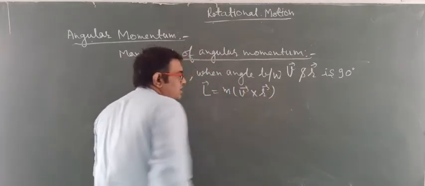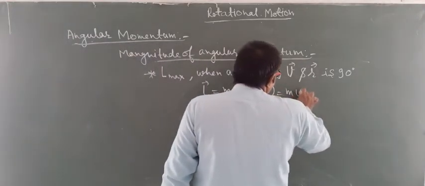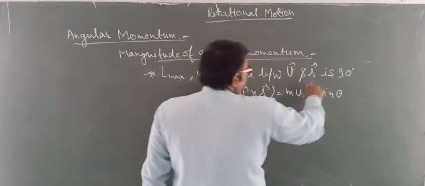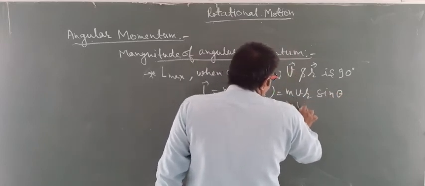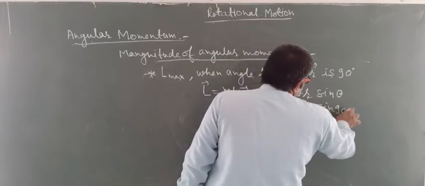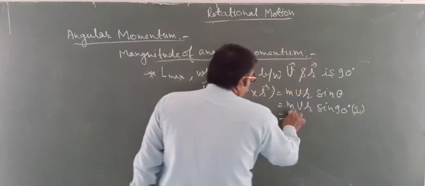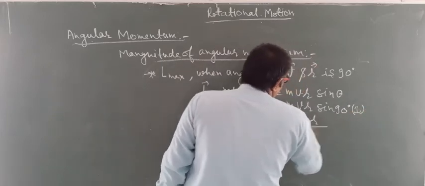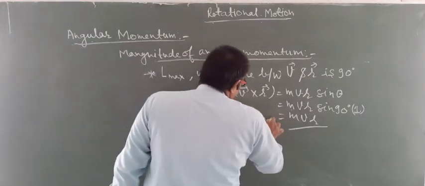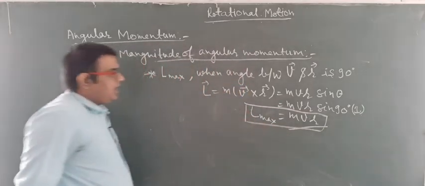We can write it as mvr sin theta, and sin 90 degrees is the maximum value, that is 1. So it will give the maximum value, L max, and it is equal to mvr.